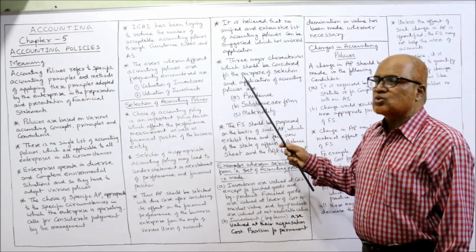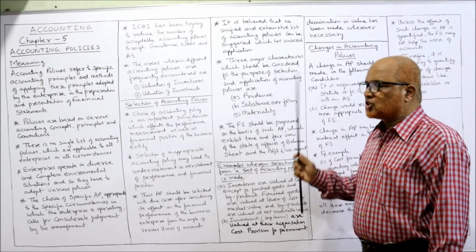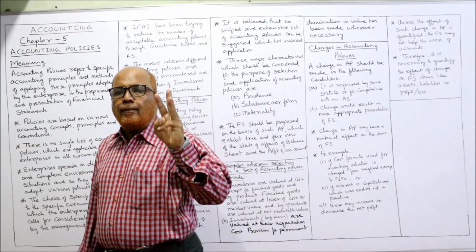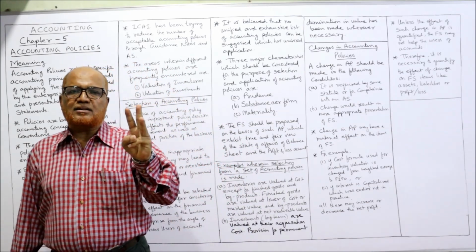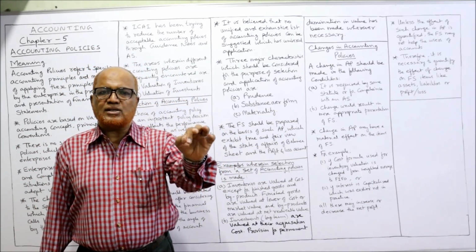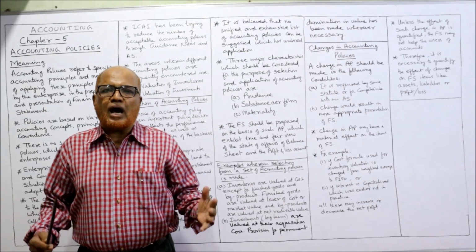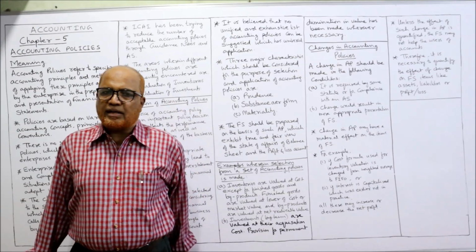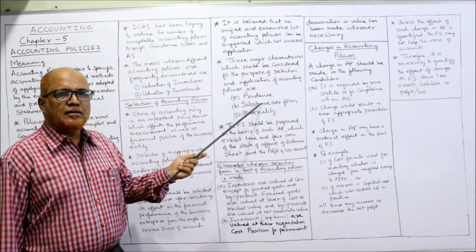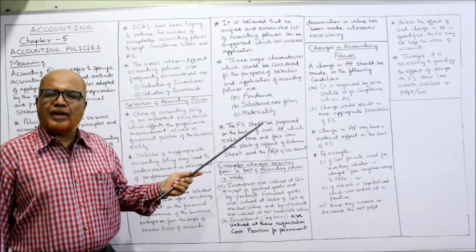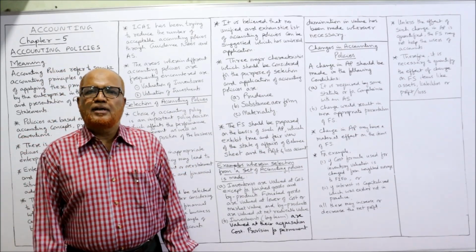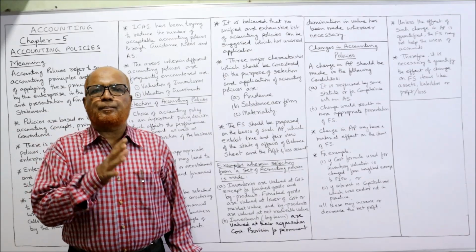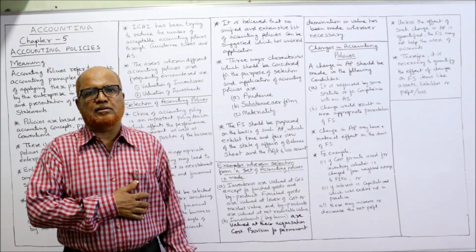Three major characteristics should be considered for the purpose of selection and application. Normally, three factors are given. By considering these three factors, a business organization has to select which is the appropriate or good accounting policy. The three factors to be considered are prudence, substance over form, and materiality. These three factors must be considered in order to select an appropriate accounting policy, right?